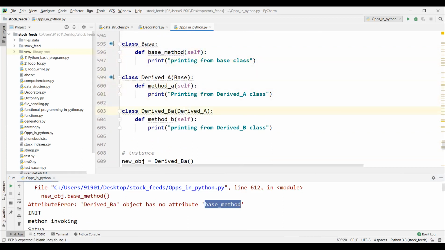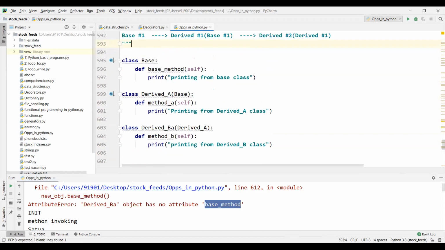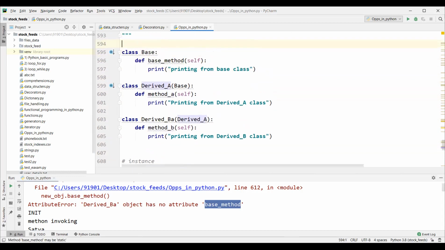In this hierarchy, whatever method we are calling, whatever attribute you are invoking here, if that particular identity is not available anywhere in this hierarchy, it will throw the error. Now how it will search: it will search in the current class, after that the immediate parent, after that the next immediate parent. Understood? This is multi-level inheritance. So this is the example.